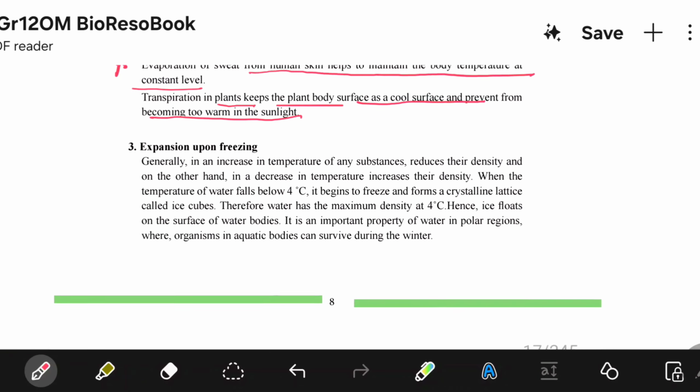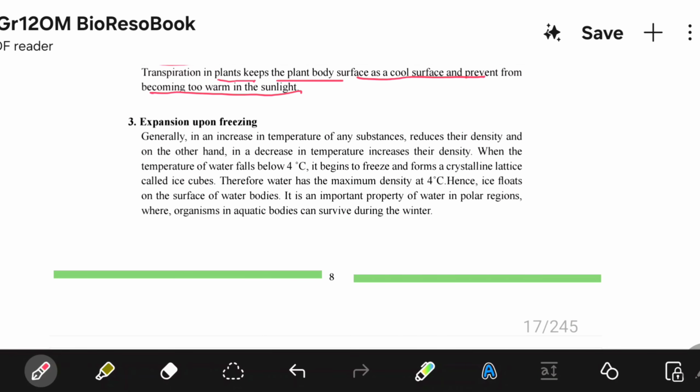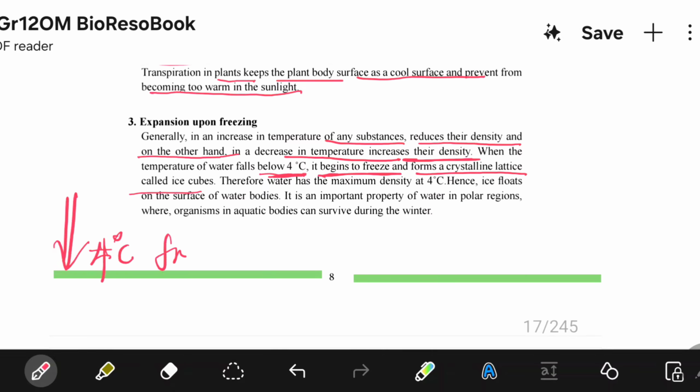Expansion upon freezing. Generally, an increase in temperature of any substance reduces its density, and on the other hand, a decrease in temperature increases its density. When the temperature of water falls below 4 degrees, what happens? Water freezes and becomes a crystalline lattice, which is the ice cube.